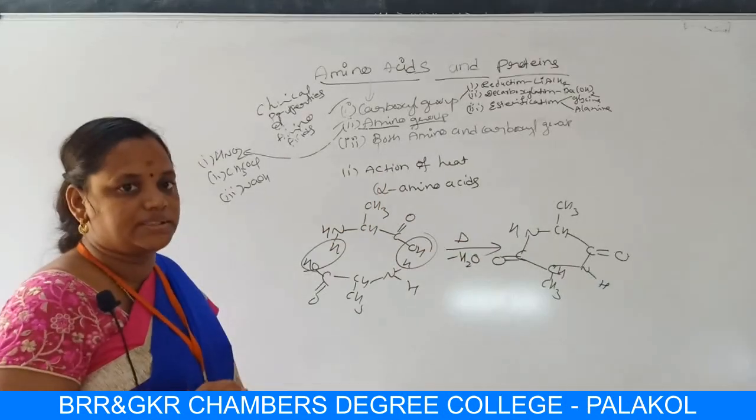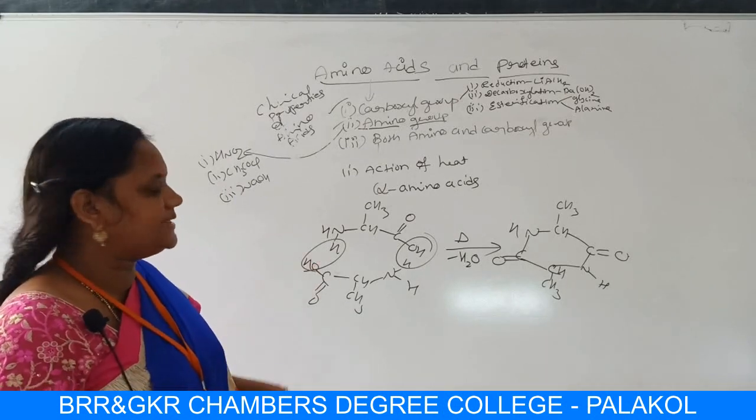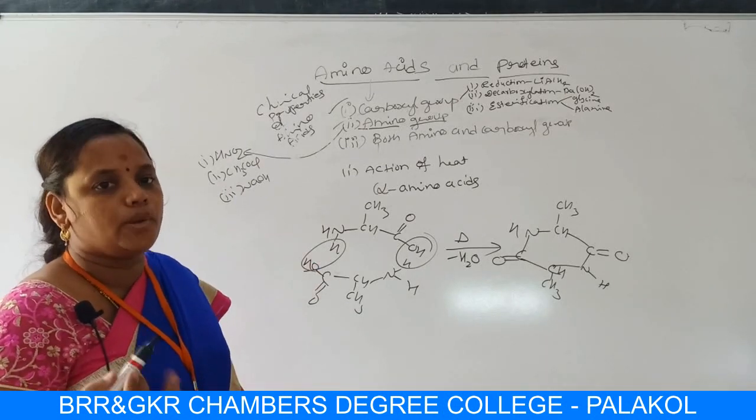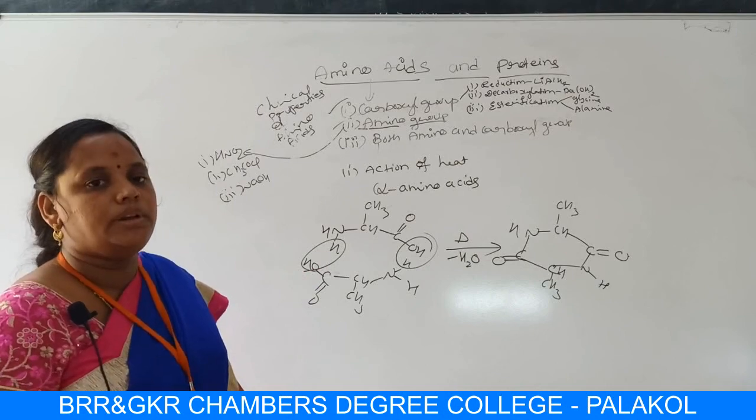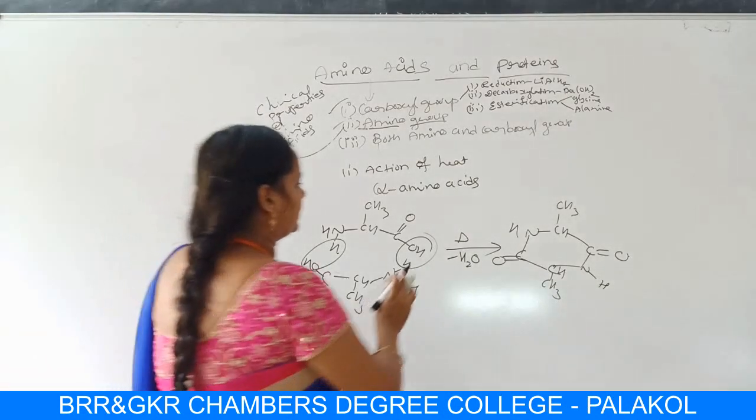We have written the equations of alpha amino acids on heating giving ketopiperazines. These are the reactions in which, when alpha amino acids are heated, they give ketopiperazines. Let us do now with gamma amino acids.